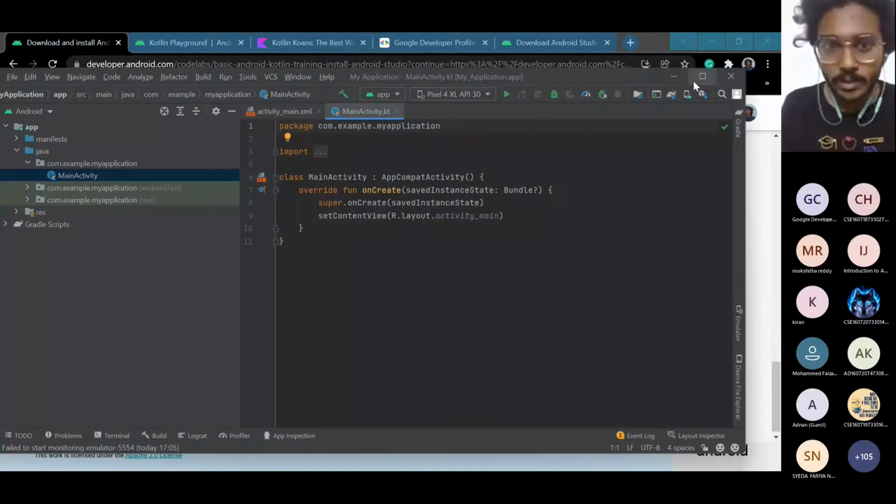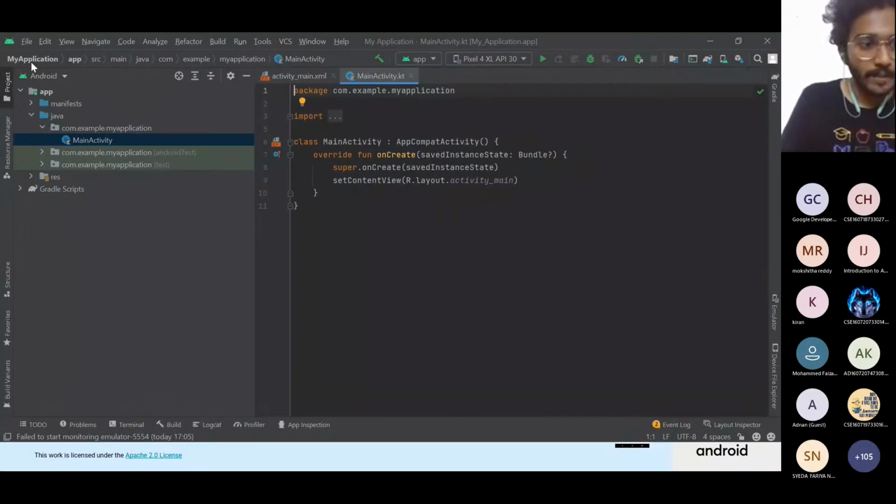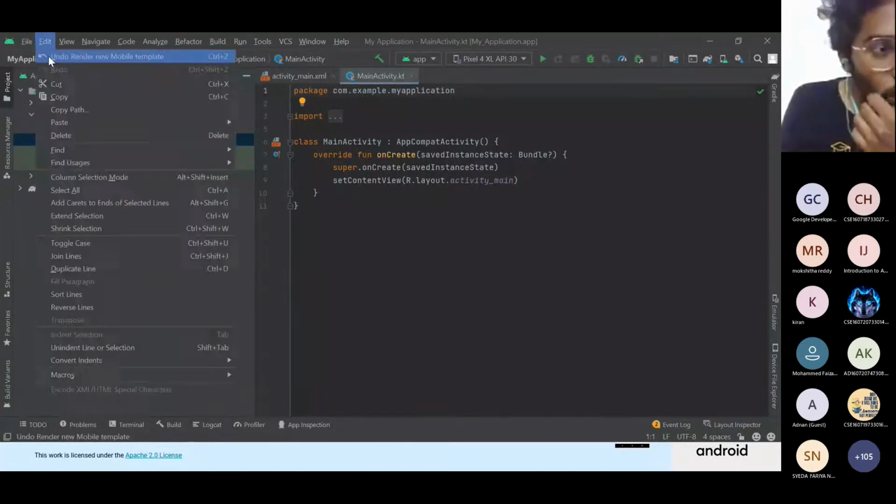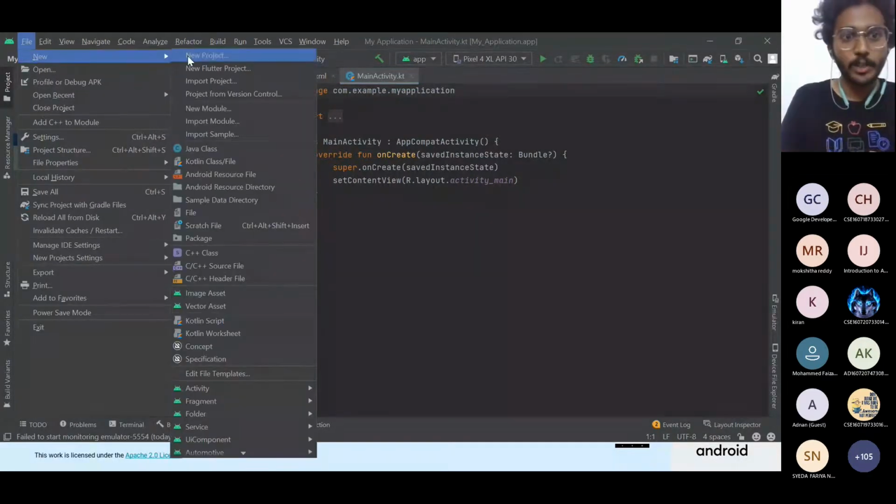So you are able to see the Android Studio thing, right? Yeah. So this is what I already created. So let me create a new one.